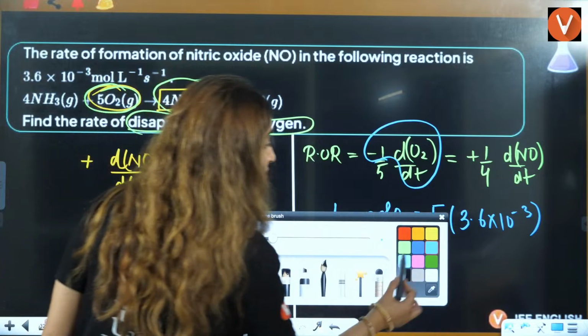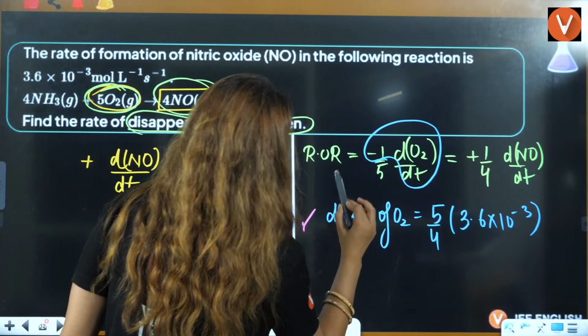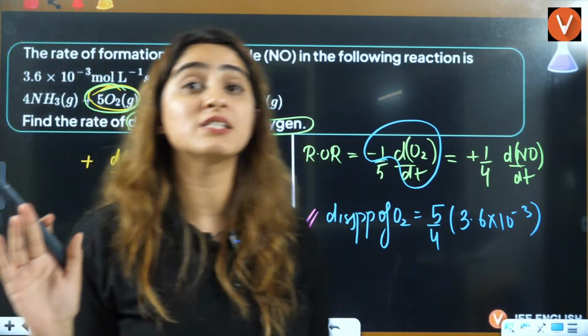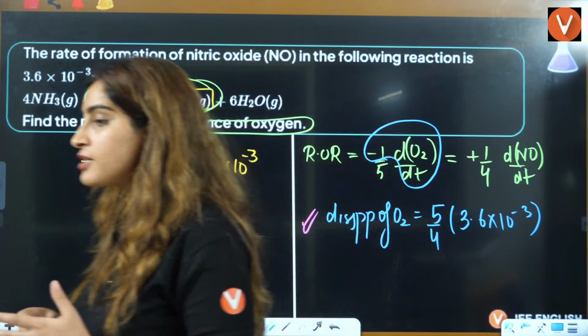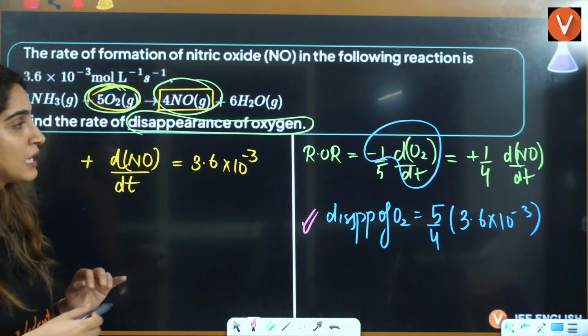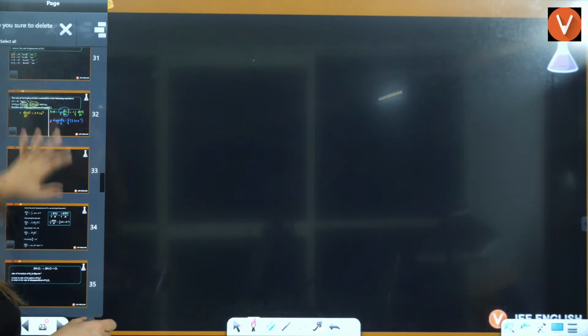How do you find your answer here? If that is not clear, you can always let me know in the chat box. Okay, that's how easily you can calculate it.